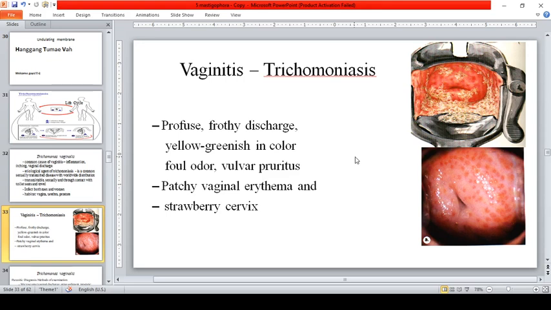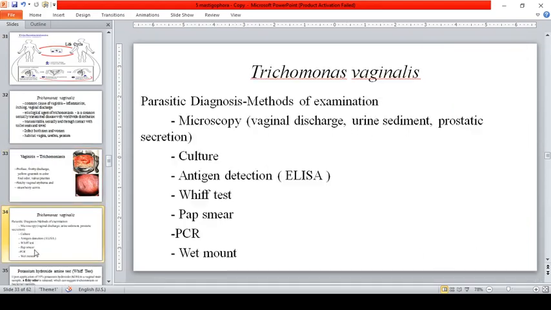So, what is the action of those? Those mediate the interaction with the receptor molecules on the vaginal epithelial cells. Okay? So, aside from those adhesins, AP65, 51, 33, and 23, they also produce cysteine proteinases. The cysteine proteinases degrade extracellular matrix like hemoglobin, fibronectin, as well as collagen type IV. So, those virulence factors contribute to the characteristic changes in the vaginal area. Okay? If it's infected with Trichomonas vaginalis.